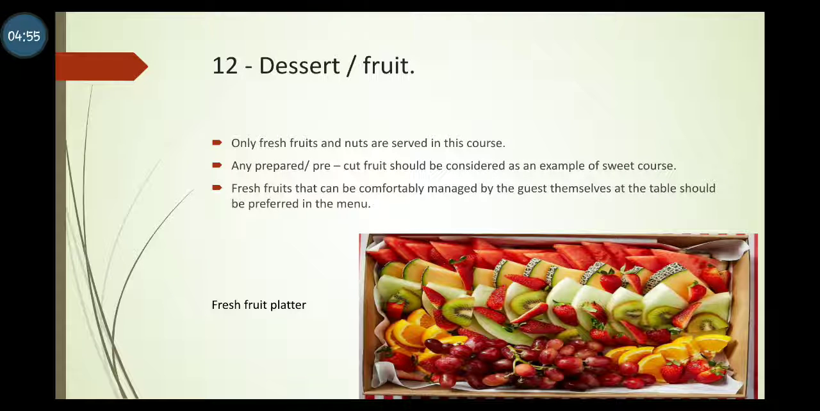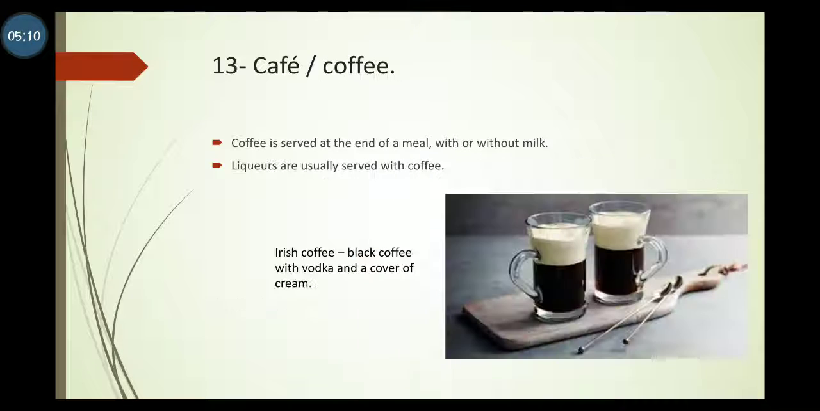Dessert, fruit. Only fresh fruits and nuts are served in this course. Any prepared pre-cut fruit should be considered as an example of sweet course. Fresh fruits that can be comfortably managed by the guests themselves at the table should be preferred in the menu.